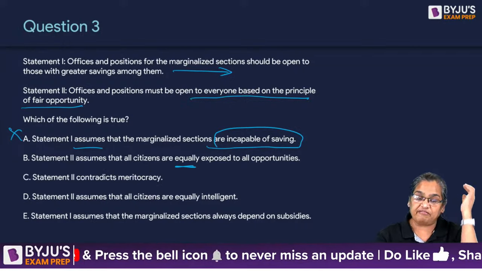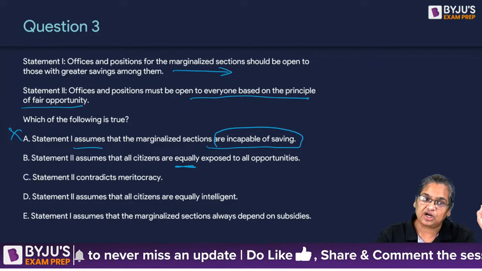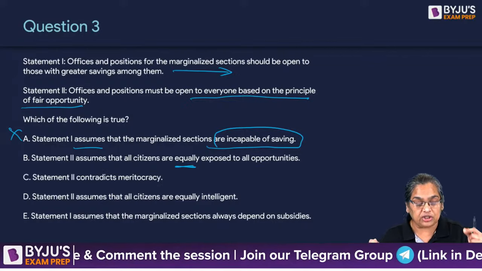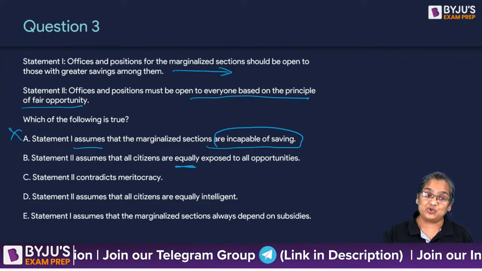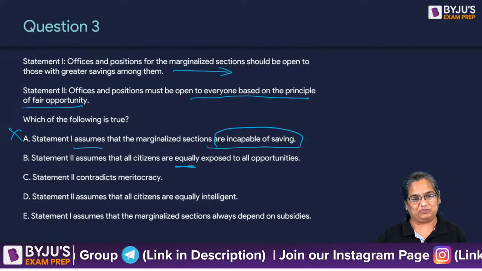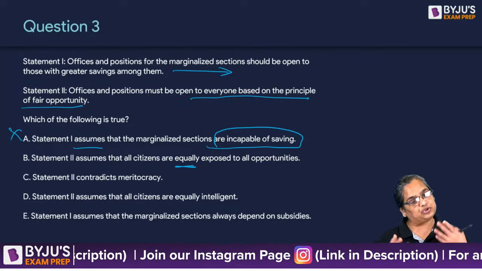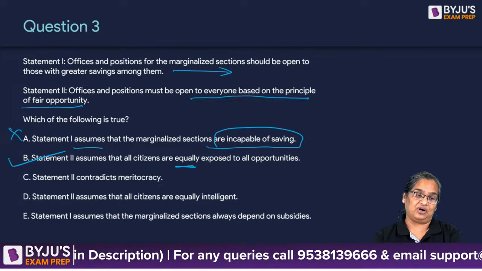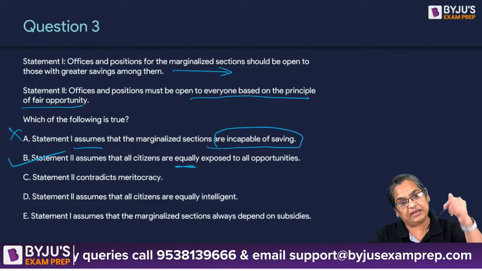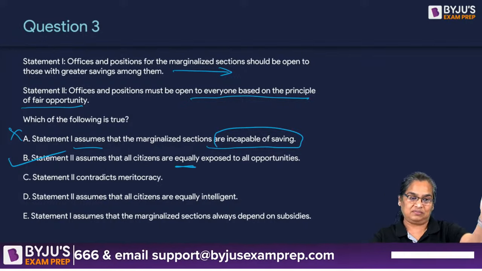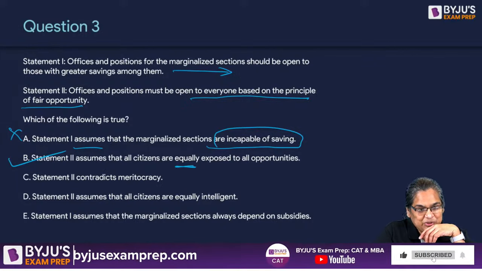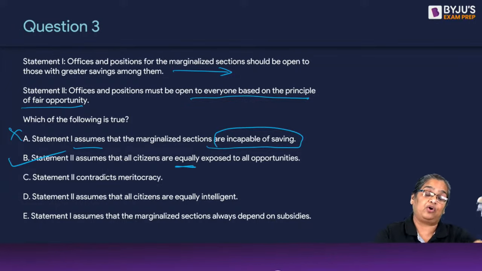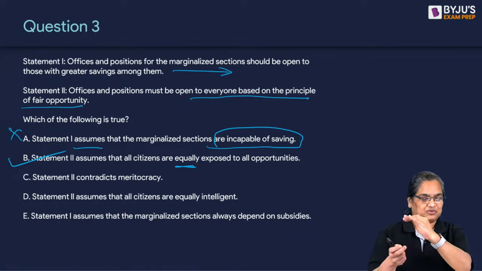Okay, so the basic question here is that equally exposed, many thought this equally won't work. Equally doesn't work in the case of an inference or a conclusion, if that's not there in the passage. Now when I am saying it should be based on the principle of fair opportunity, I am assuming everyone has access to those opportunities. So equally exposed to all opportunities is correct. Here equally is not an extreme word. I am making that assumption only then I'm making the statement that it should be based on fair opportunity. You understood? So I am assuming everybody has that opportunity. Everybody has it equally. Some are not getting it more and less. I'm saying it should be based on this.